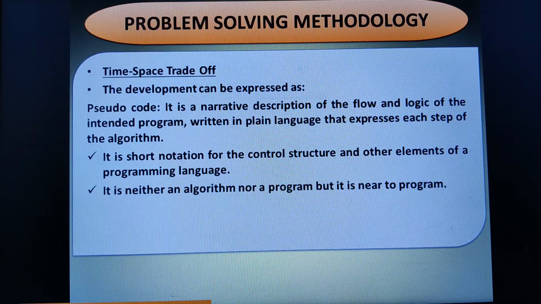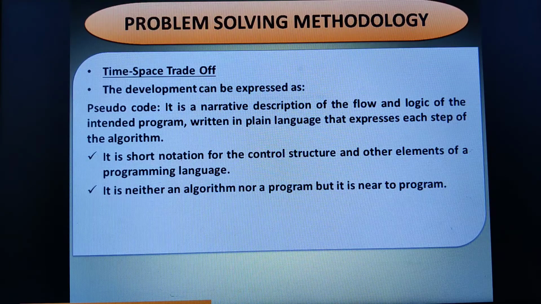Pseudocode is nothing but a shorthand notation that is used for the control structure and other elements. Now how will this pseudocode be written? Like move 56, 86, a shorthand notation, or add 75 comma 85. Now these are simple instructions. Pseudocodes will look like this.